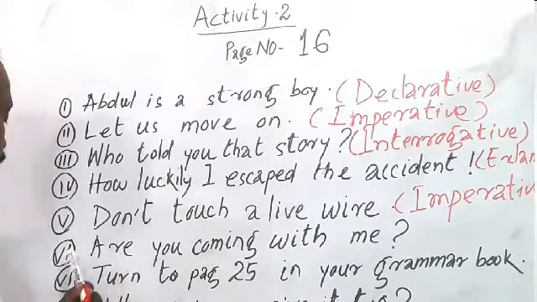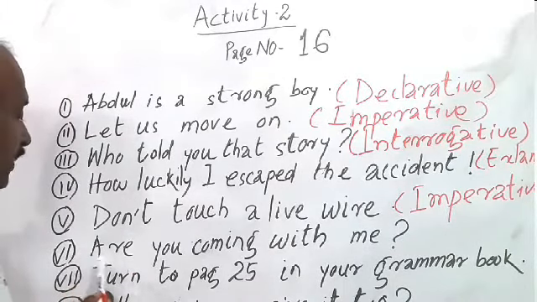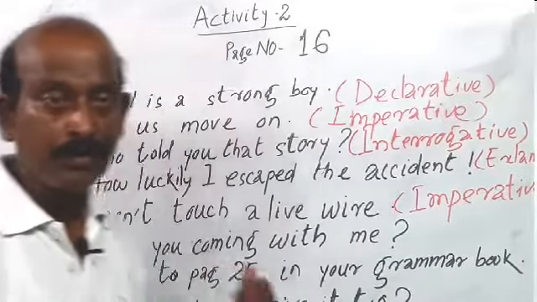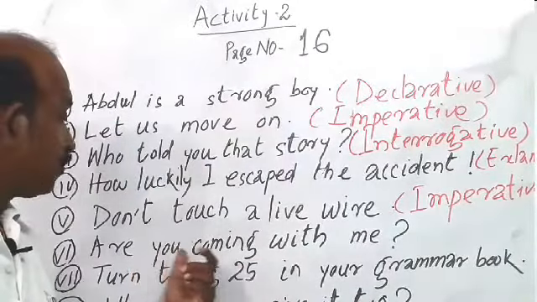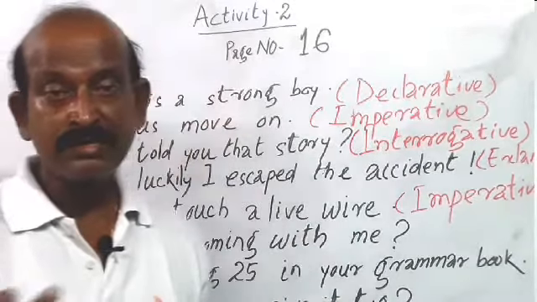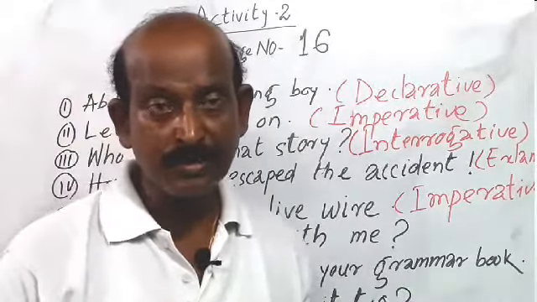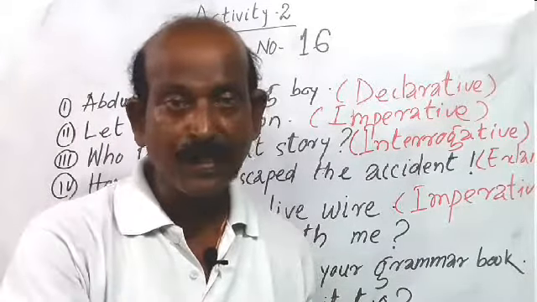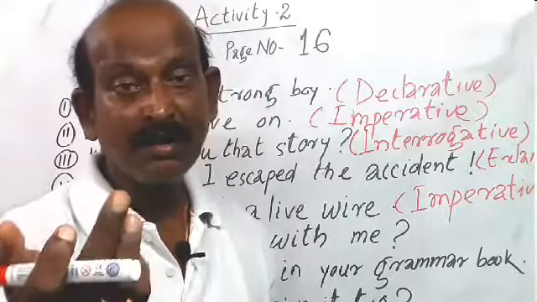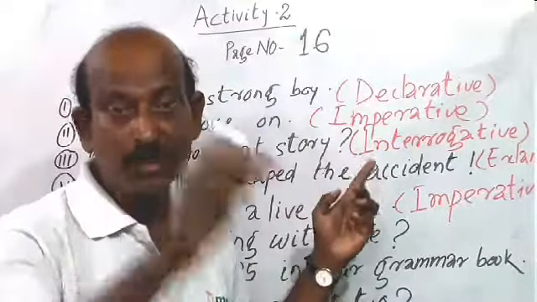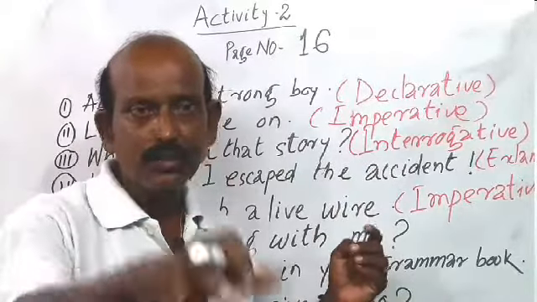And likewise, come to the next question. Question number 6. Are you coming with me? This sentence asks a question to someone, and if any sentence asks a question or inquires about a fact, they are called, what is that? Previously we have done this. They are called interrogative sentences.